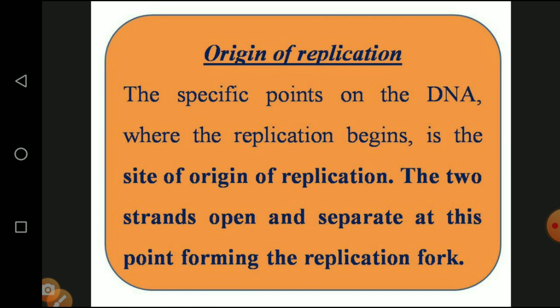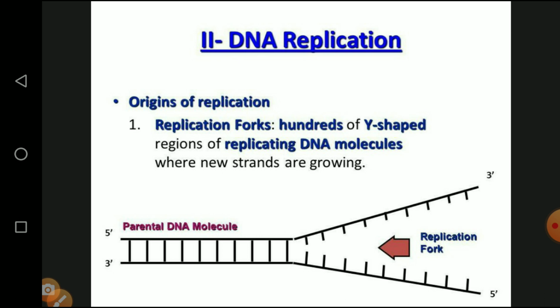The two strands are separated at this point, forming a replication fork. That means the double helix is converted into single strands. They are separated and unwound, converted into single. So this is the diagrammatic representation. The double helix parent DNA molecule is converted into single strands at the origin of replication.